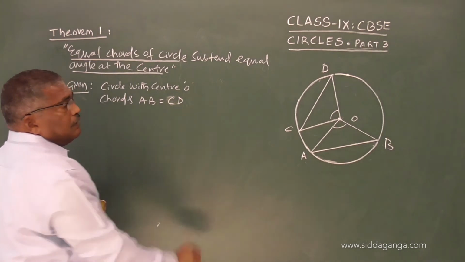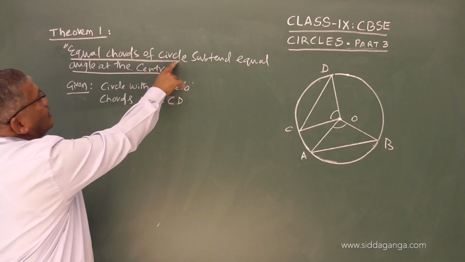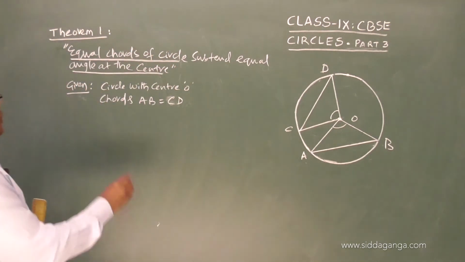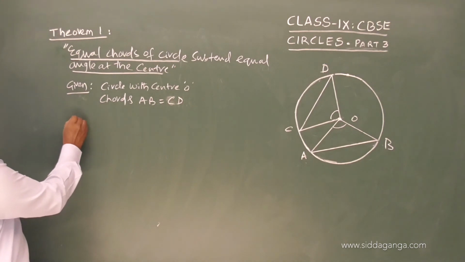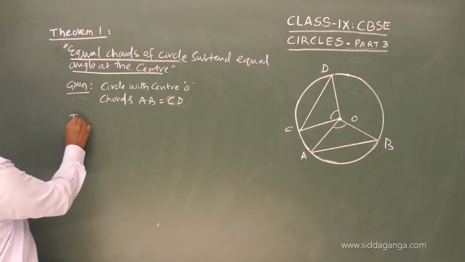Two chords are given and they are equal. Equal chords of a circle. Now, what is to be proved?